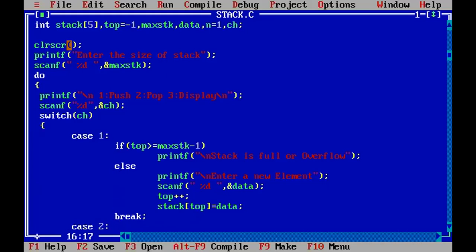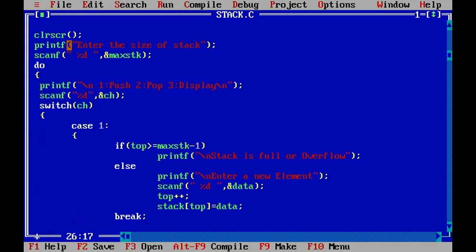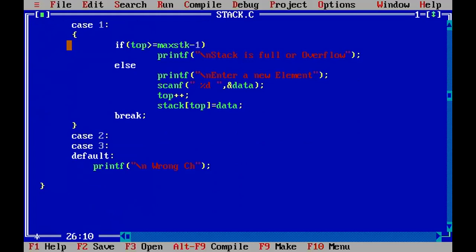Now here we have written the first case. First case is for what purpose? Push operation, right? Now, first condition we have written: if top is greater than or equal to MAX STK minus 1, printf stack is full or overflow. Else we are entering the new element. So element is entered. After that, we are incrementing the top pointer and storing the element in the stack. After that, I have written the break. Now we'll move to case 2.